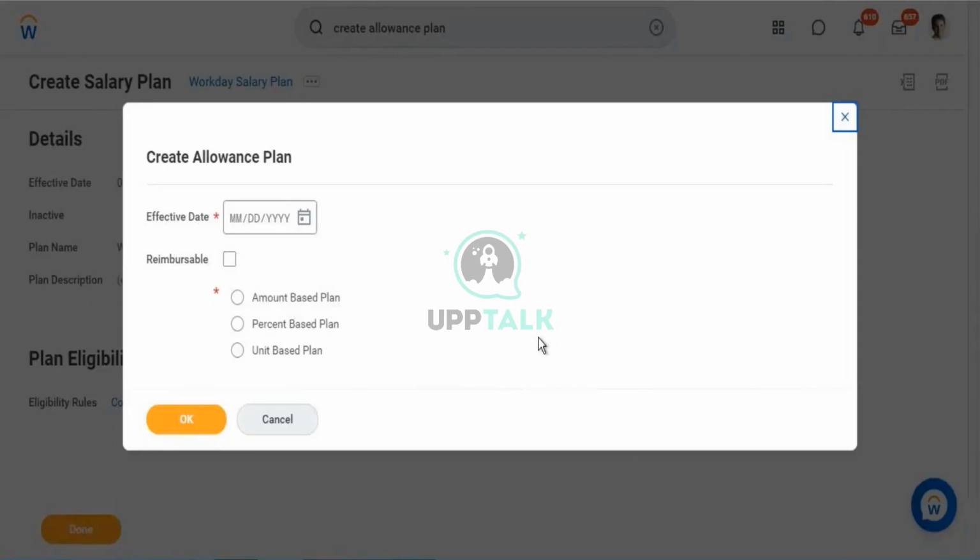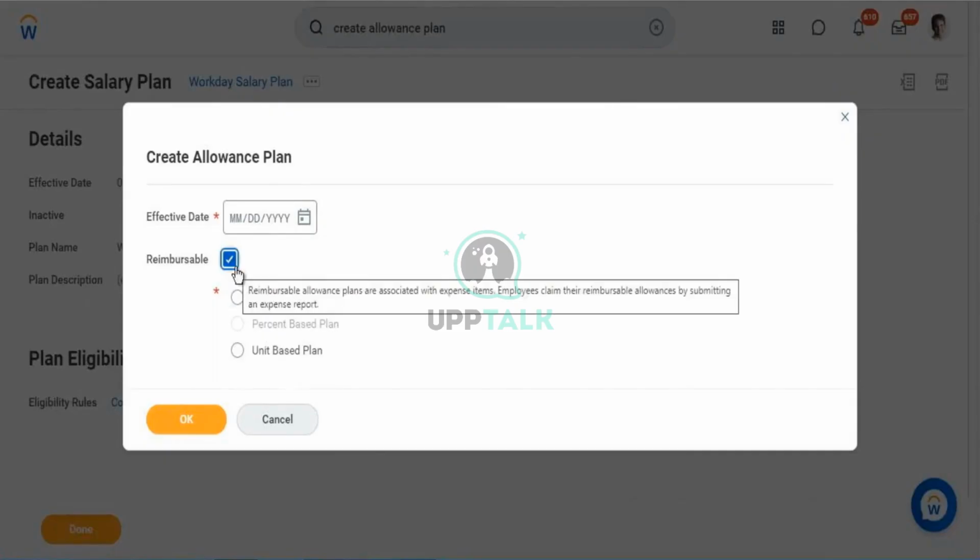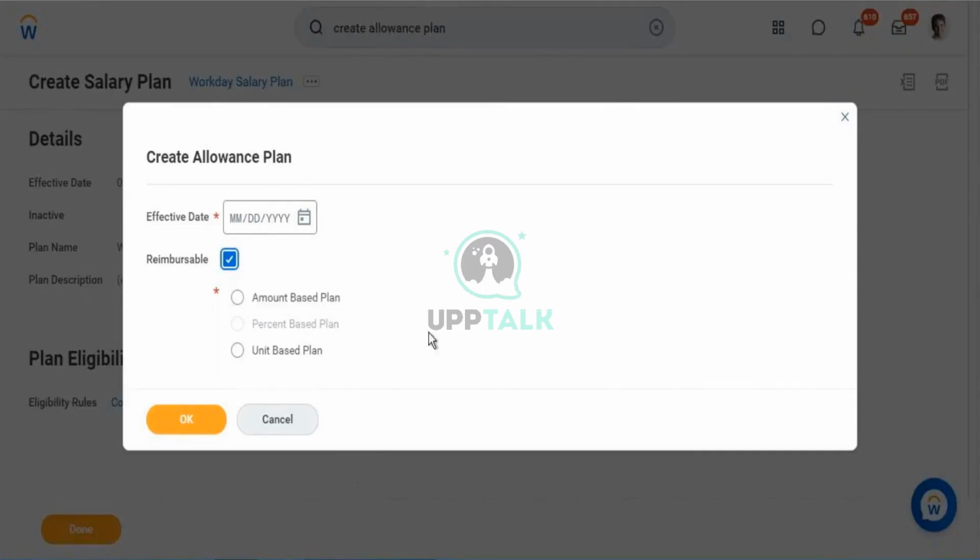Similarly, here also you'll be having the same options that we have seen. When you want your allowance plan to be reimbursable based on the submissions that the employee will be making, you'll be checking this checkbox. When you check this checkbox, these are reimbursable amounts. The employee will be providing some kind of proof, let's say fuel allowance is there. They have to provide fuel receipts in order to reimburse their expenses. Such a plan is reimbursable.